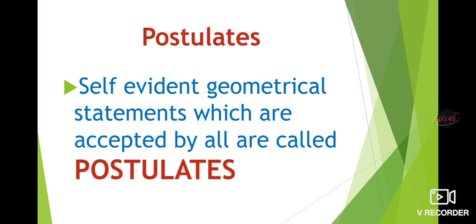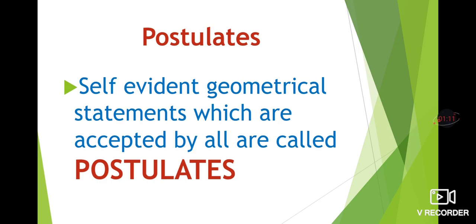The first one is postulates. Self-evident geometrical statements which are accepted by all are called postulates. Now what are these postulates? They are statements that are self-evident. Nobody can prove them. They have their own property, and they are self-evident geometrical statements.